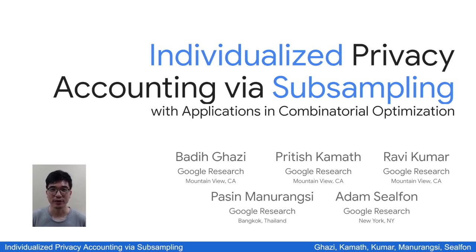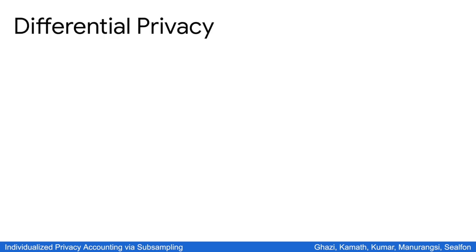This is a short summary of our paper, Individualized Privacy Accounting via Subsampling with applications in Combinatorial Optimization. This is joint work with Badih Ghazi, Pritish Kamath, Ravi Kumar, Adam Sealfon, and all of us are from Google Research. We are interested in privacy preserving algorithms under the notion of differential privacy.